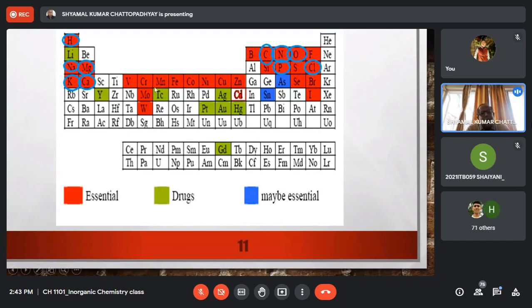Technetium, it is not essential. In fact, nowadays it is not found on earth. It has to be synthesized by artificial methods. But technetium isotopes have tremendous application in nuclear medicine, particularly for imaging of heart, imaging of brain, etc.